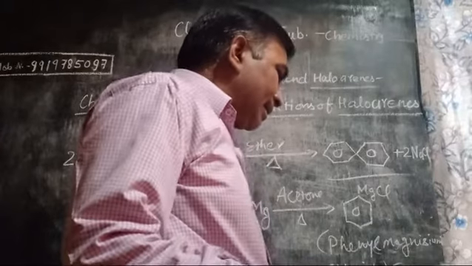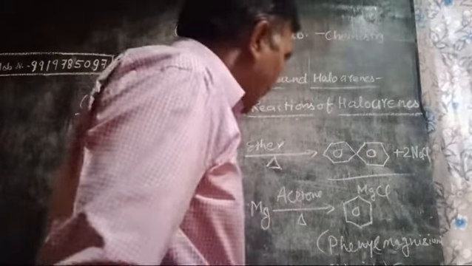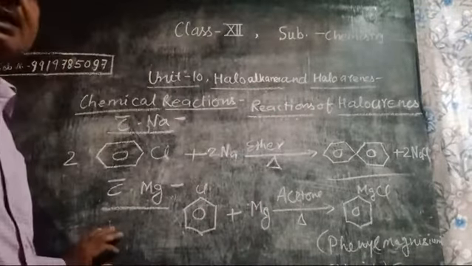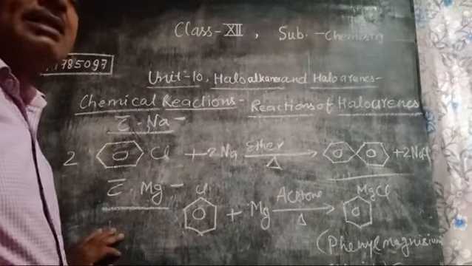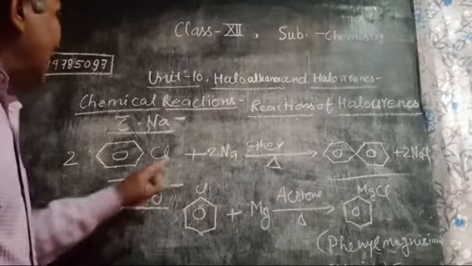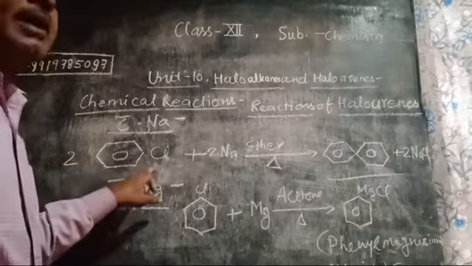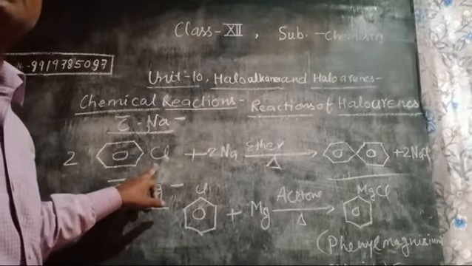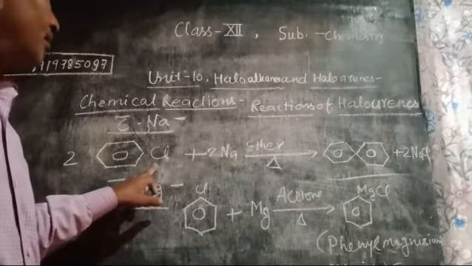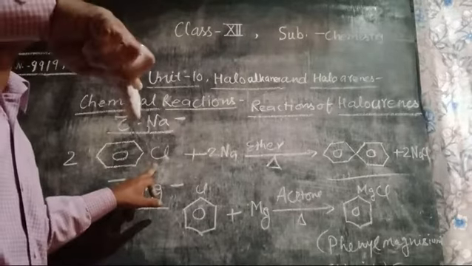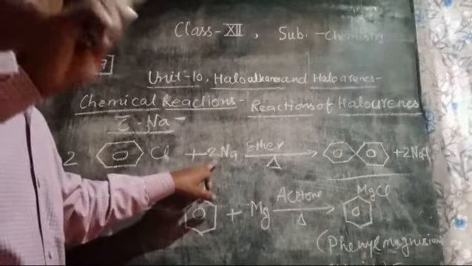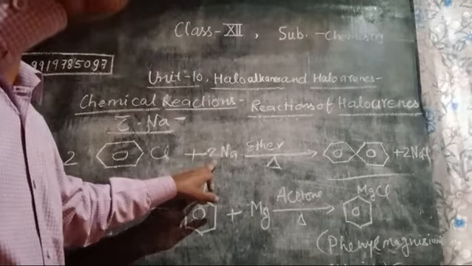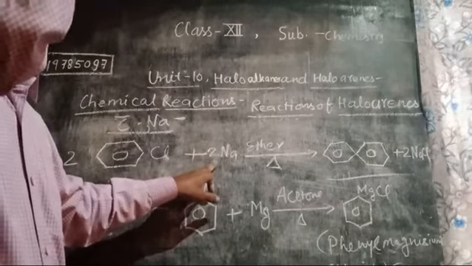Now we are talking about further reactions and various questions. I have already explained that when CH3Cl is treated with sodium, the corresponding alkane, ethane, is obtained. Such a reaction is called the Wurtz reaction.